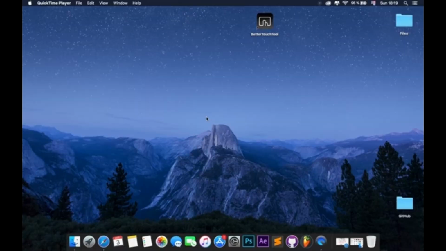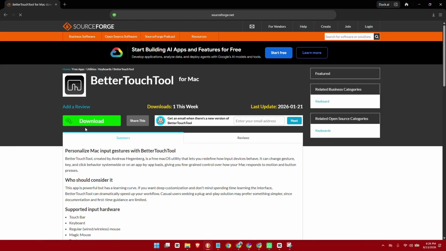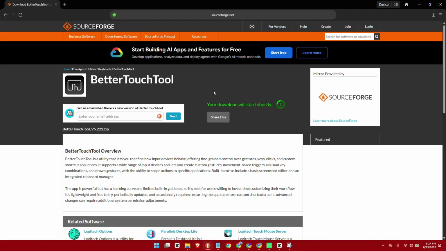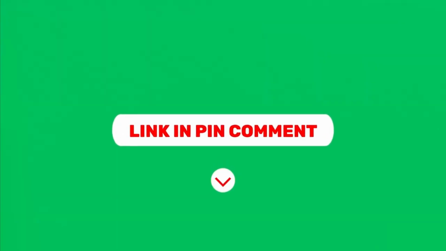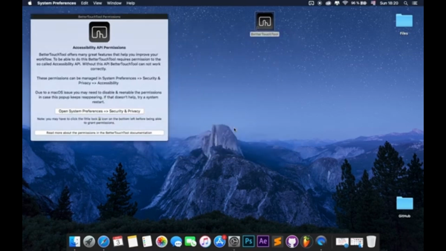Take control of your Mac with advanced customization for gestures, shortcuts, windows, and input devices. In this video, you'll learn how to download and install BetterTouchTool for Mac and configure it to create a more personalized workflow. BetterTouchTool lets you customize trackpad gestures, mouse actions, keyboard shortcuts, touch bar controls on supported Macs, window snapping, automation triggers, and custom actions.